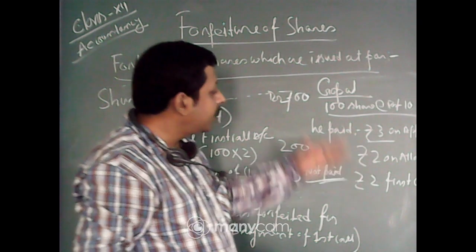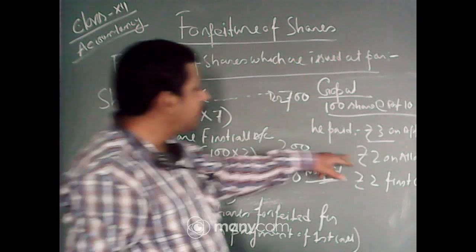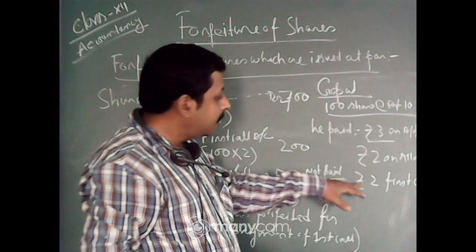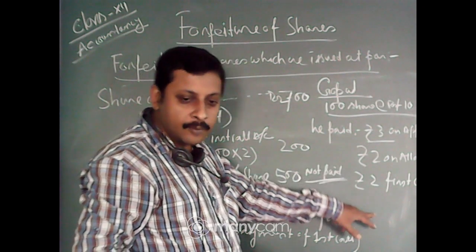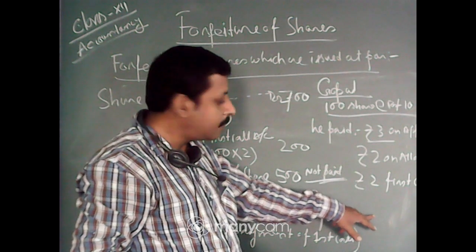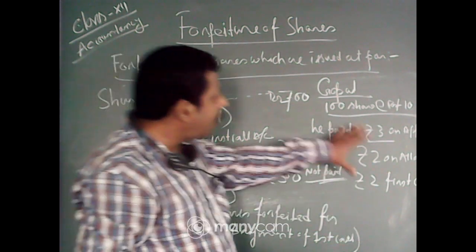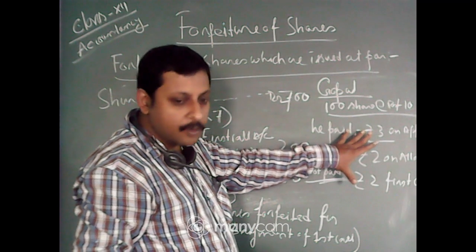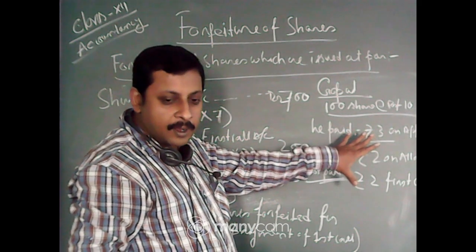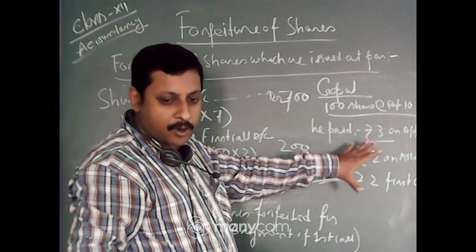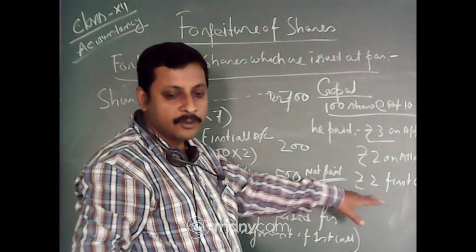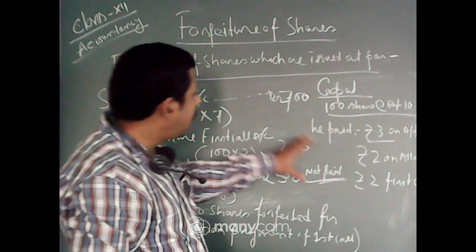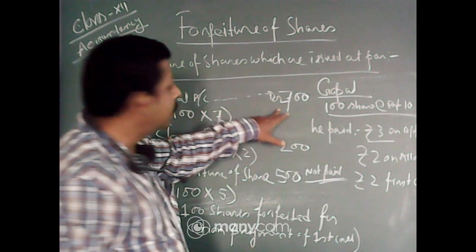From the next step, that is from allotment, they can fail to pay. They may fail to pay in the case of the first call, or they may fail in the case of the second and final call. So up to what portion the company actually called, you have to look first. Here they called for the first call, and after the first call they forfeited the share. So up to that called-up value you have to debit it.